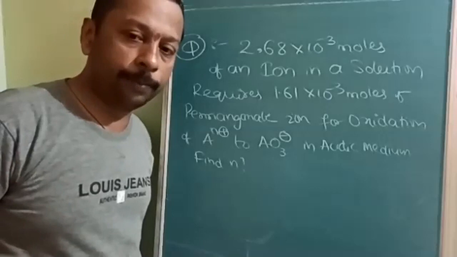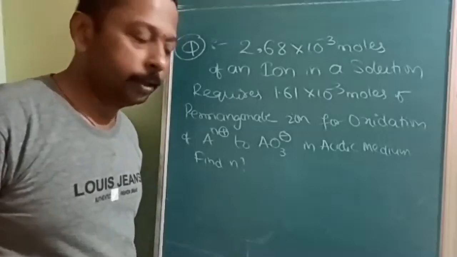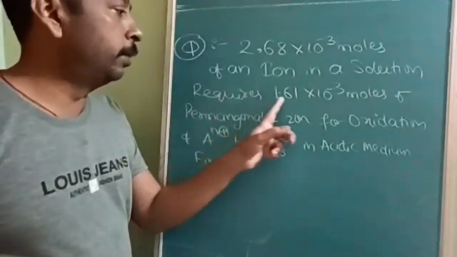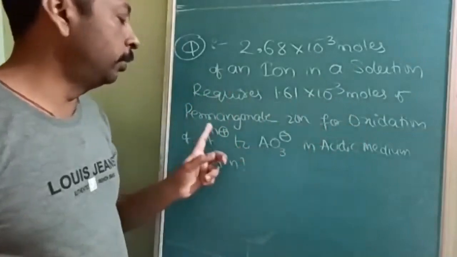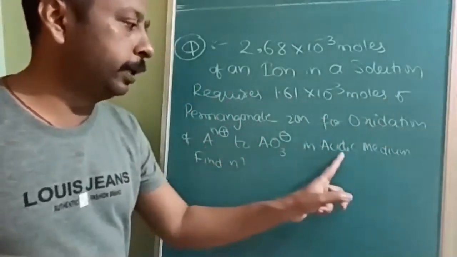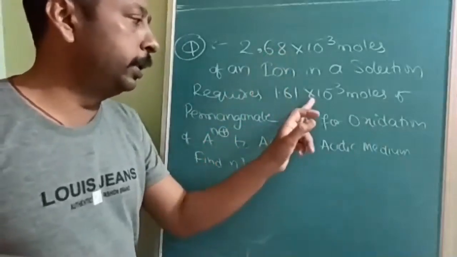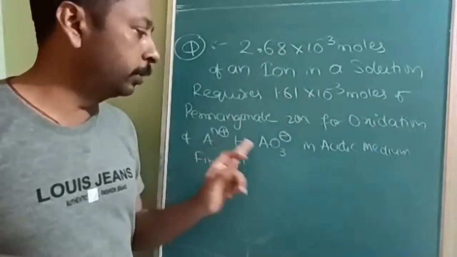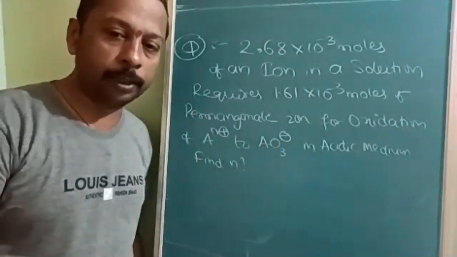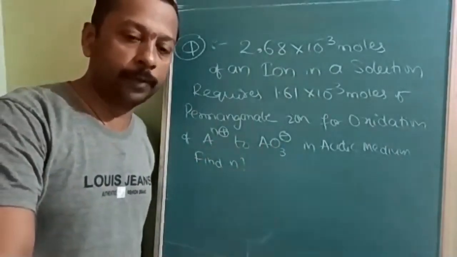2.68 into 10 to the power of minus 3 moles of an ion in a solution. What is that ion? This. It requires 1.61 into 10 to the power of minus 3 moles of permanganate KMnO4 for oxidation in acidic medium. And this ion, after using these many moles, is converted from AN+ to AO3-. Then what is the N value? Basically, you have to find the equivalent factor. Then you will find the N value.